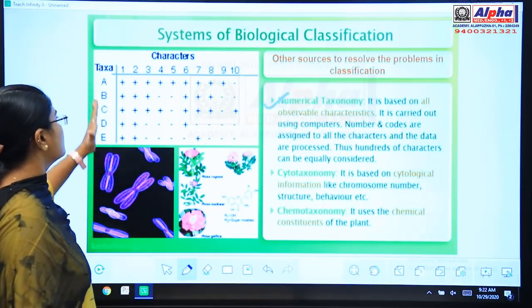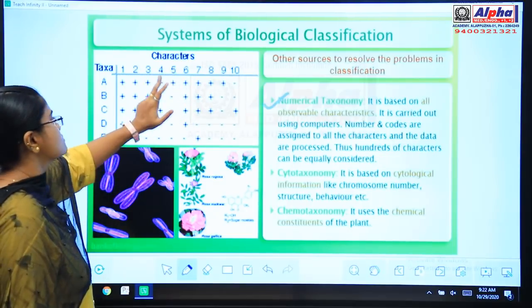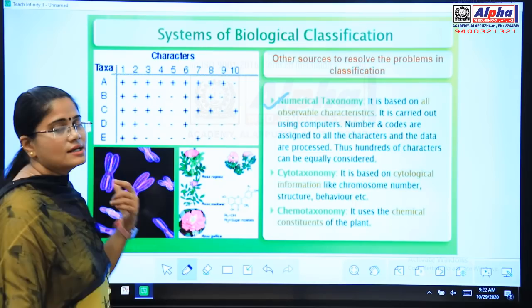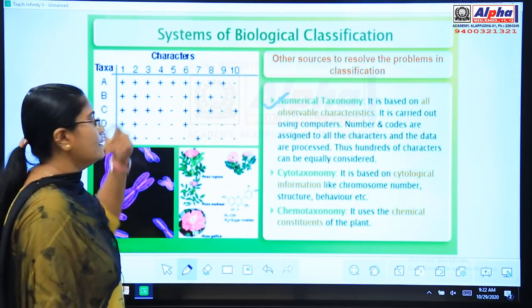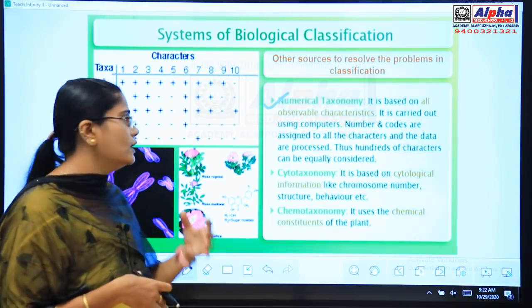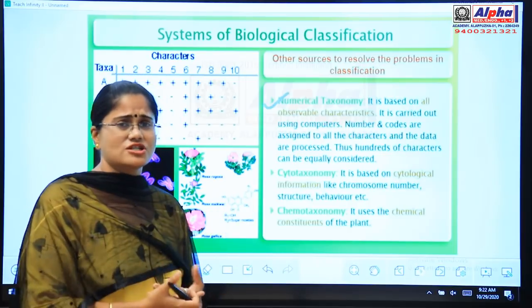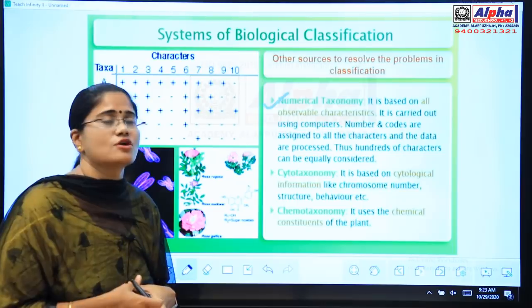You are writing taxa here, and in this column you have characters. So you are assigning numbers to different characters. Say number 1 is for leaf character, number 2 is for the shape of the flower, number 3 is for the shape of the ovule, number 4 is describing the overall androecium structure. Like that we will be assigning numbers to different characters of a plant.